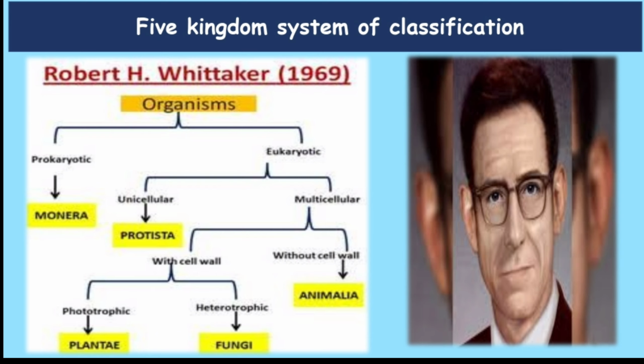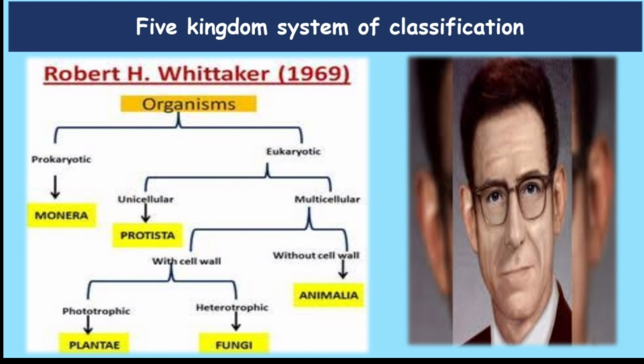So what is unicellular and multicellular? Unicellular organisms are the ones which have only one cell. Examples are amoeba, algae, all of this. And what are multicellular organisms? Multicellular organisms are the ones which have many cells. So the organisms with one cell that do not have a proper well-developed nucleus were placed under prokaryotes, and the ones which had a well-developed nucleus but were unicellular were placed under eukaryotes.